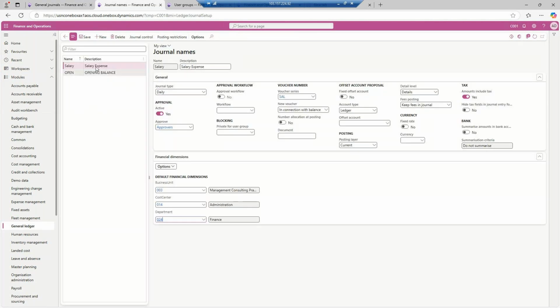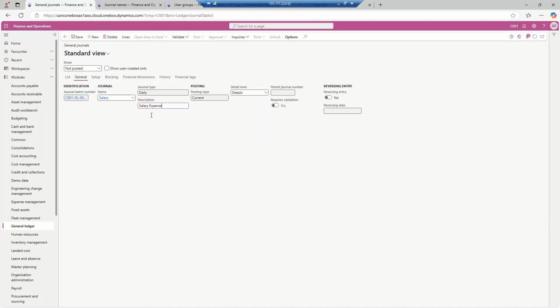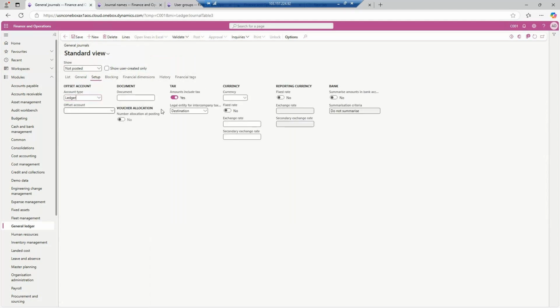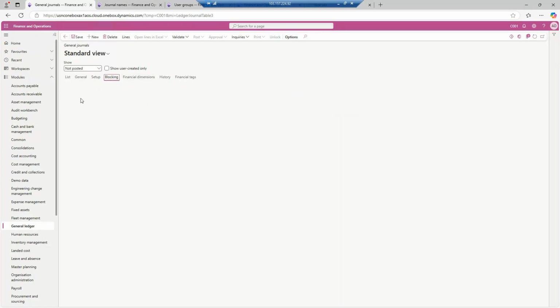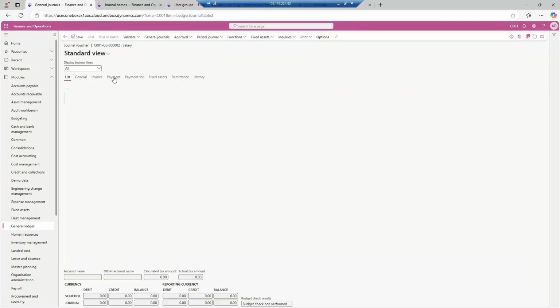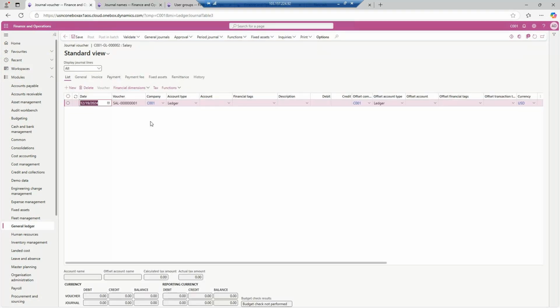You see, the type of the journal is the same only. Yesterday also I created a daily journal for opening balance, then for salary this is also a daily journal only, and there is no change in it. Now there is a setup section. Under the setup section, if there are any default values you want to fix, you can fix them. Blocking is an area where if I'm opening this journal right now under the lines, it will be blocked for me, and if another user comes to this journal, he will not be able to open it until I come out of this screen.